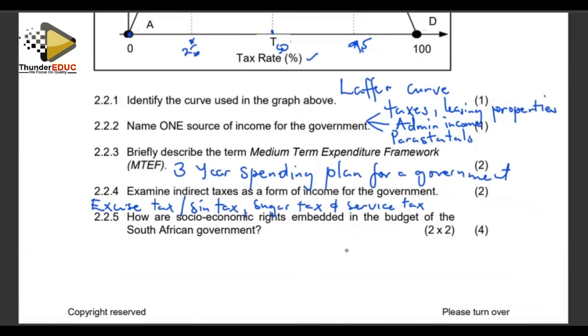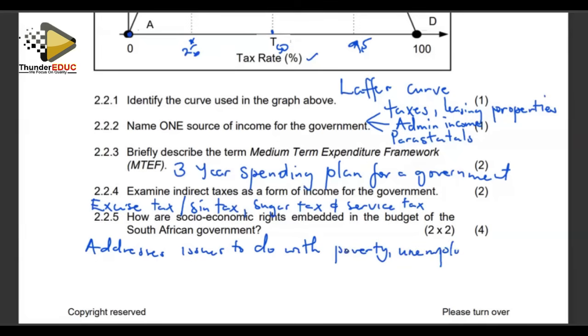If you look at our national budgets, it addresses issues to do with poverty, issues to do with unemployment, and issues to do with inequality. Those issues are addressed in the budget.